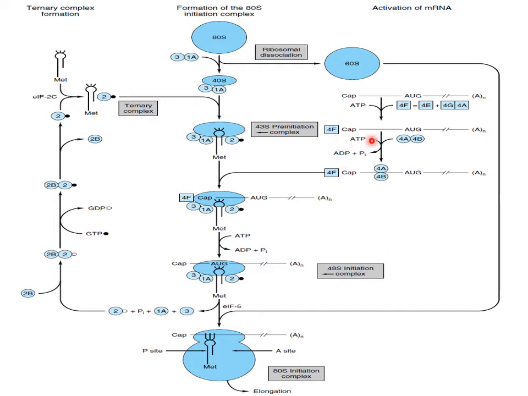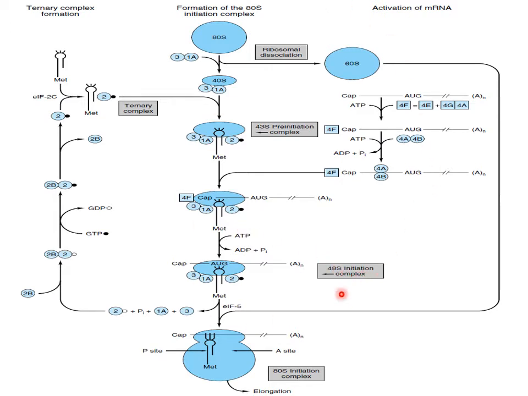But this 4F requires 4E, 4G, 4A and some protein factors, like poly-A binding protein and so on. Then these form the 48S initiation complex.